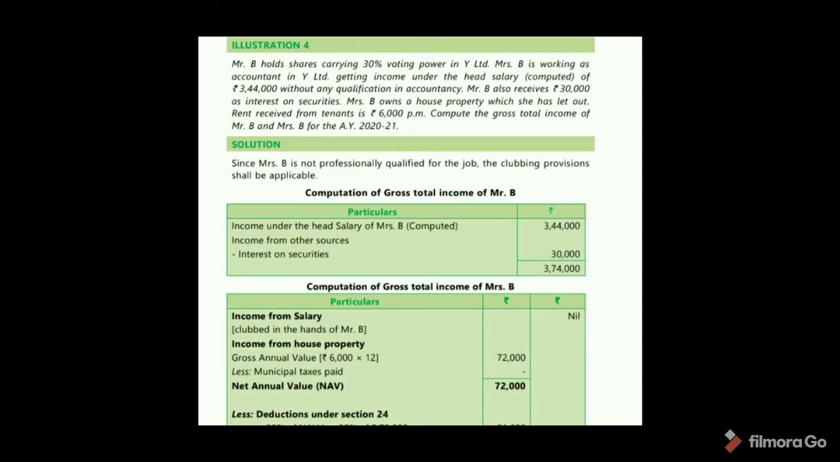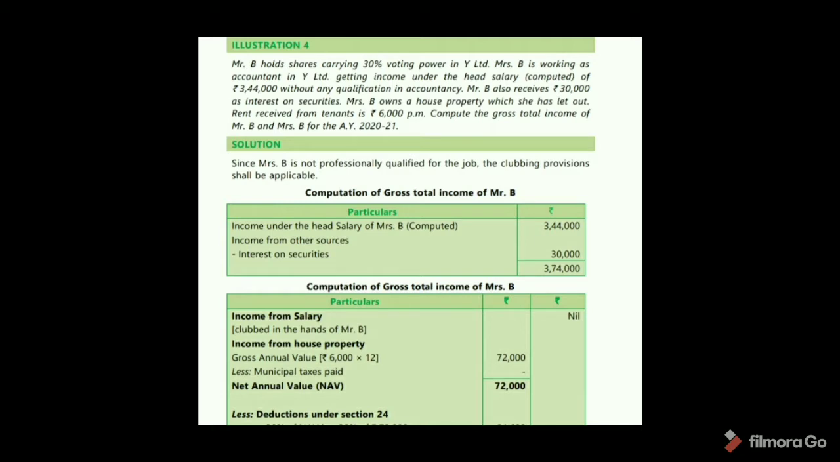See illustration 4. Mr. B holds shares carrying 30% of voting power in Y Limited. Mrs. B is working as an accountant in Y Limited, getting income under the head salary, computed at rupees 3,44,000, without any qualification in accountancy. Mr. B also receives 30,000 as interest on securities. Mrs. B owns a house property which she has let out. Rent received from tenants is 6,000 per month. Compute gross total income of Mr. B and Mrs. B for the assessment year 2021.